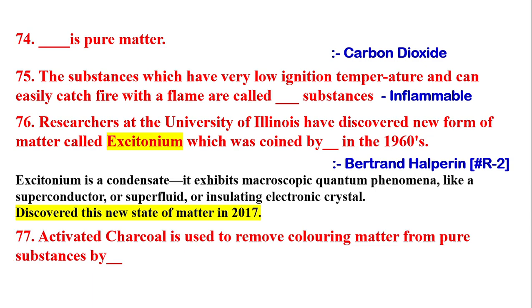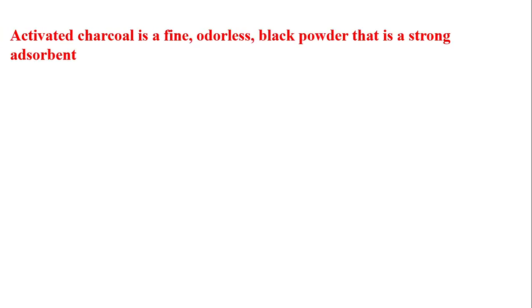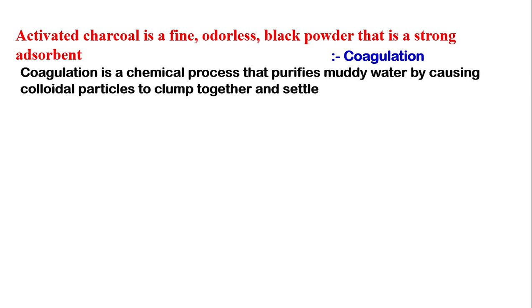Next question is, activated charcoal is used to remove coloring matter from pure substance by? The answer is adsorption. Activated charcoal is a fine, odorless black powder that is a strong adsorbent. Coagulation is a chemical process that purifies muddy water by causing colloidal particles to clump together and settle.